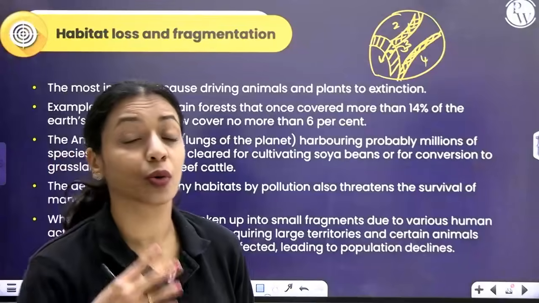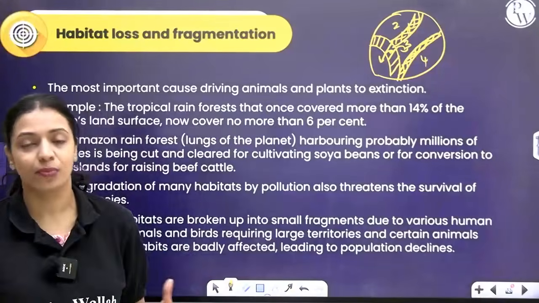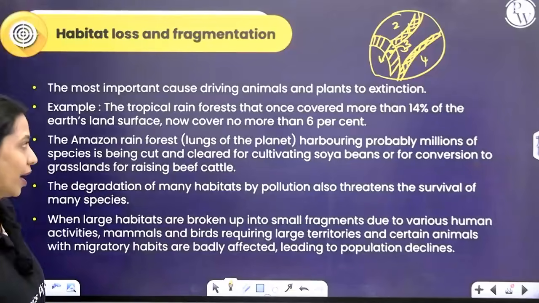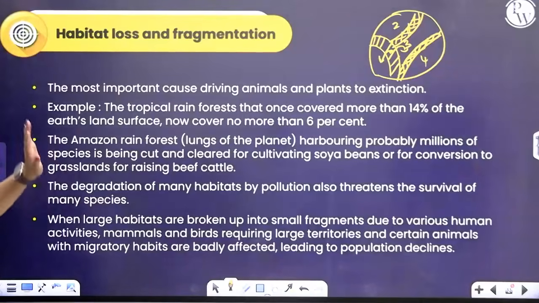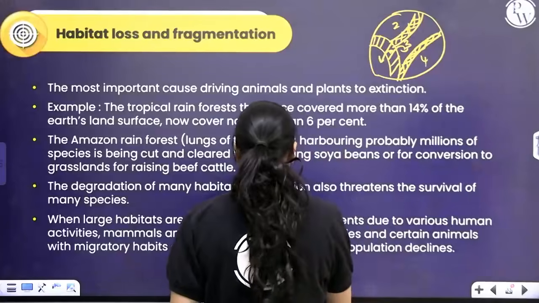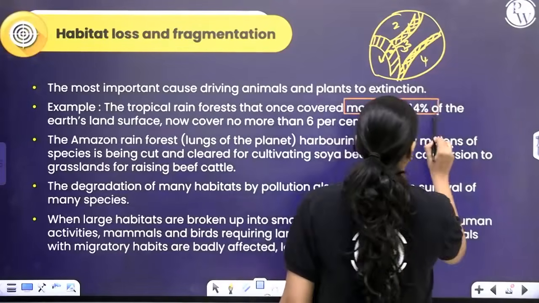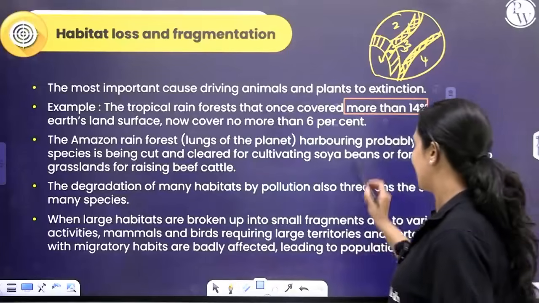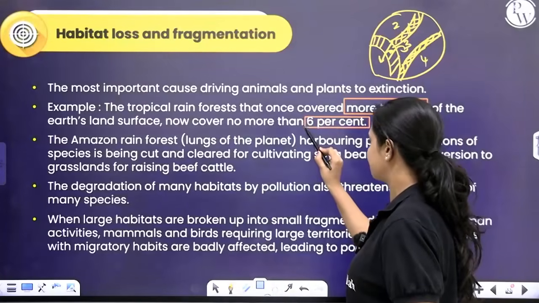And if they ask you which among the 4 reasons is the most important reason that is driving extinction right now, it is habitat loss and fragmentation. Example, tropical rainforests that once covered more than 14% of the Earth's land surface is now less than 6%.